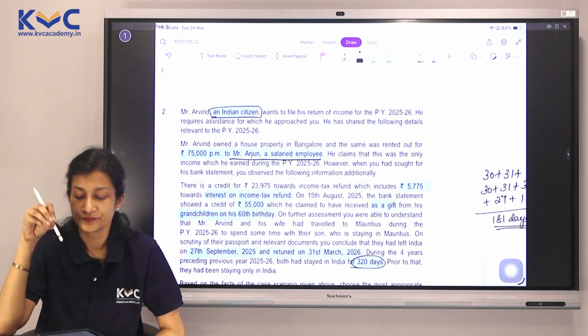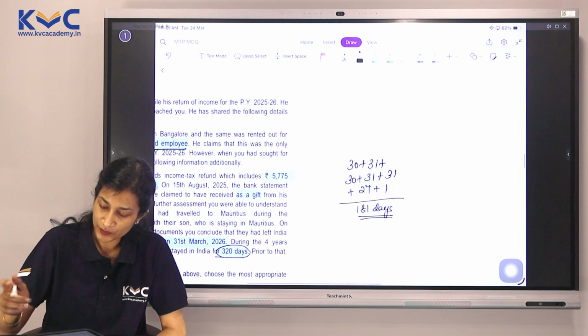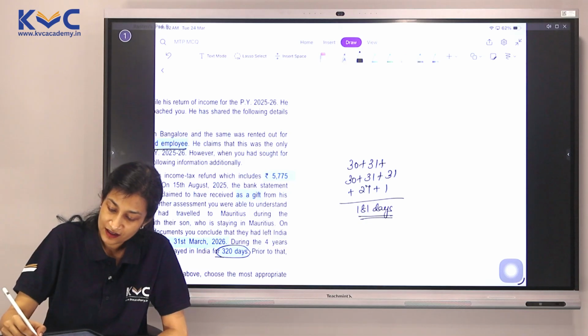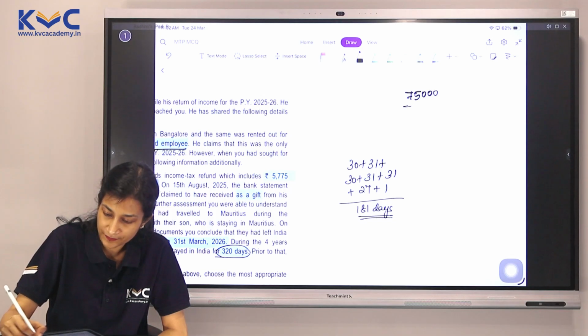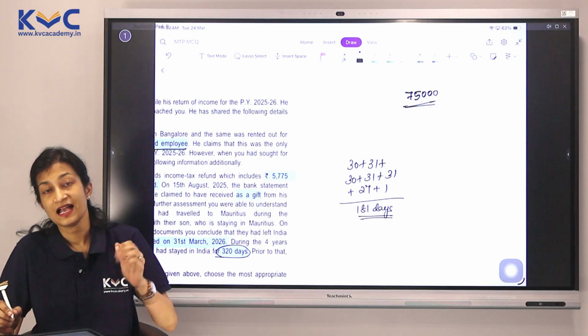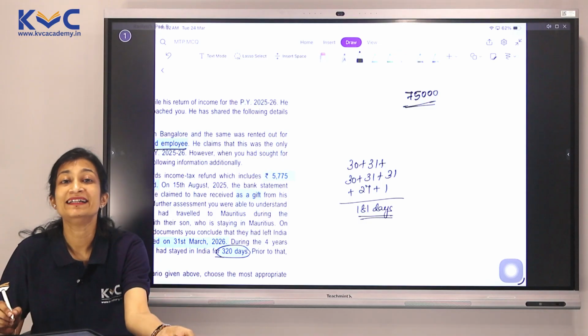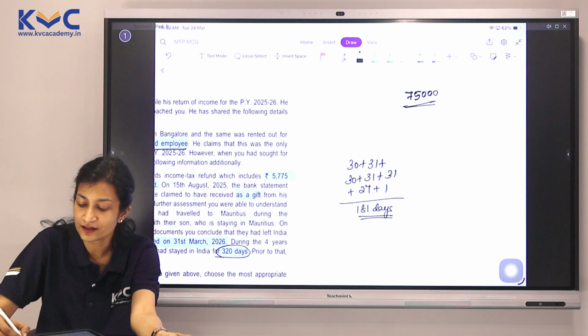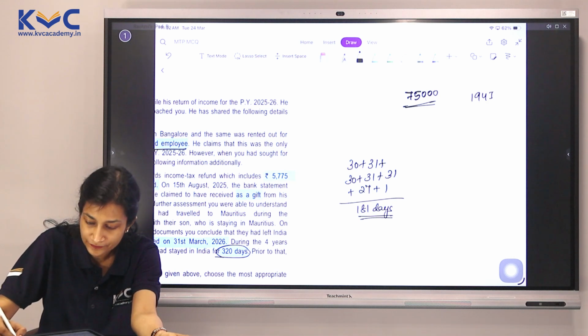Will TDS come? Yes, TDS will come. We know very well when there is a rent exceeding rupees 50,000 per month, anyone who is not deducting under PGBP requires to deduct under 194IB.